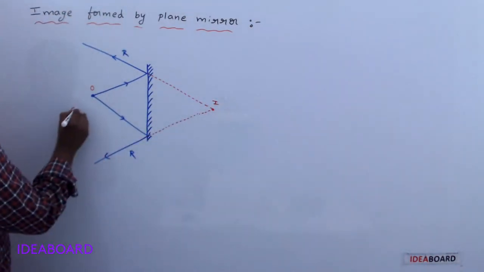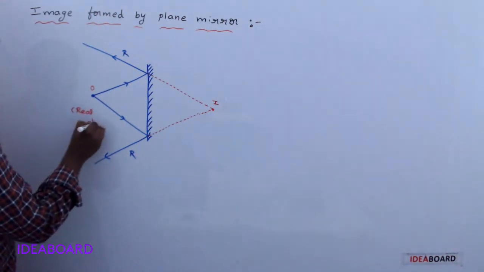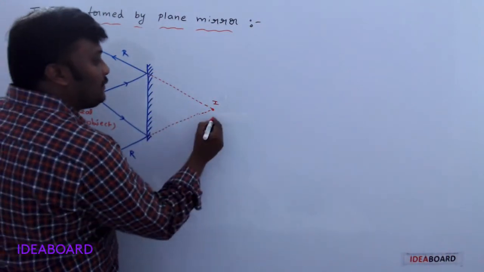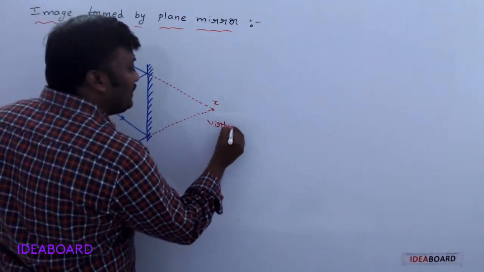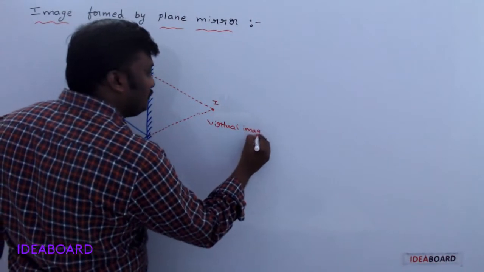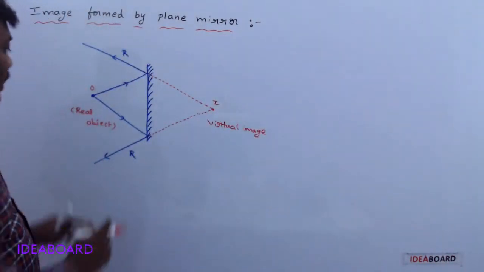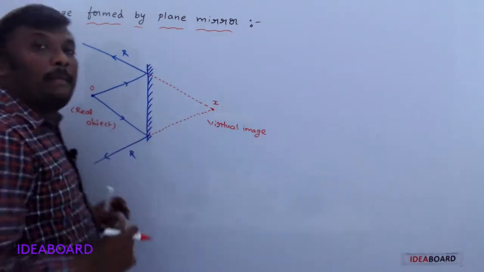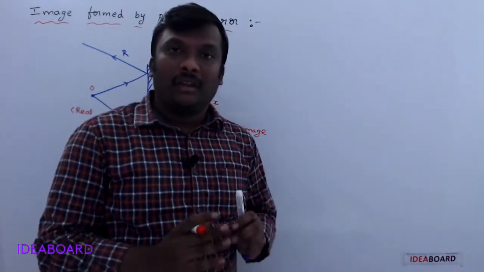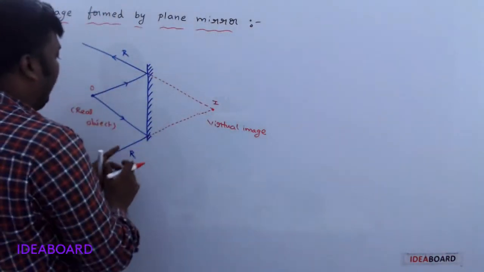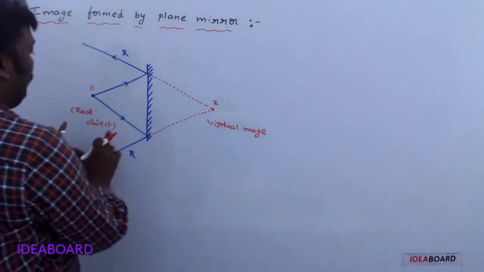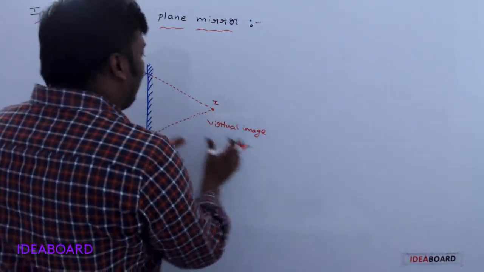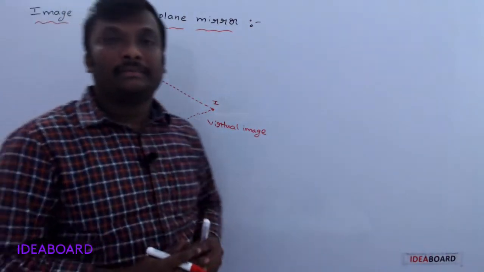Here the object is a real object, but the image only appears to meet, that's why it is called a virtual image. Understand? So for a real object we get a virtual image from the plane mirror. Similarly, we can get a real image due to a virtual object.